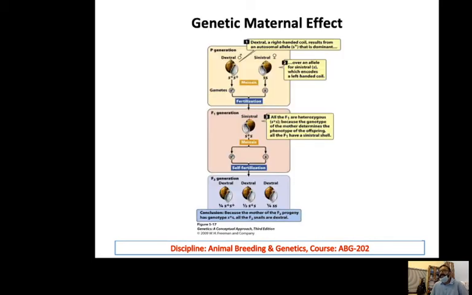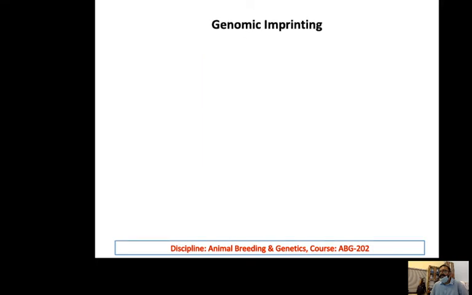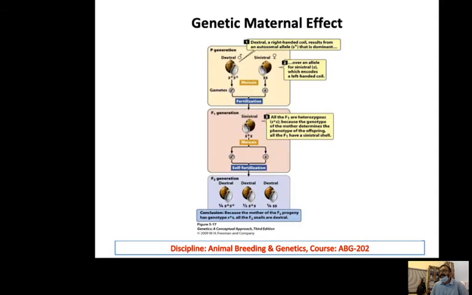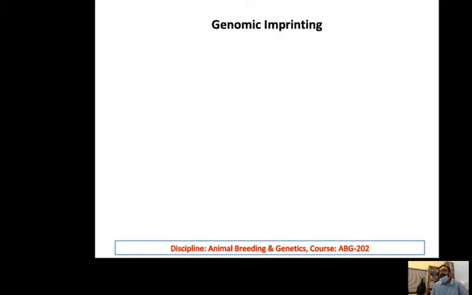Genetic or maternal effect, the dextral coiling, is the classical example of the maternal effect. The expression is totally dependent on whether that gene is coming from the mother or not. If it is coming from the mother, it will be expressed. If it is not coming from the mother, it will not be expressed.